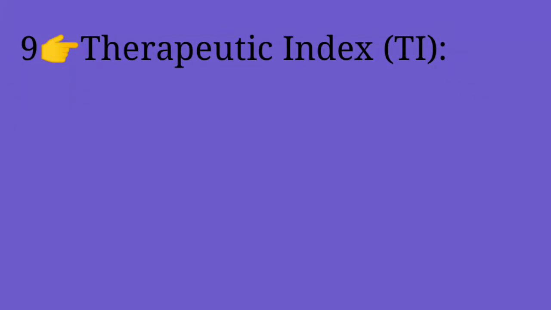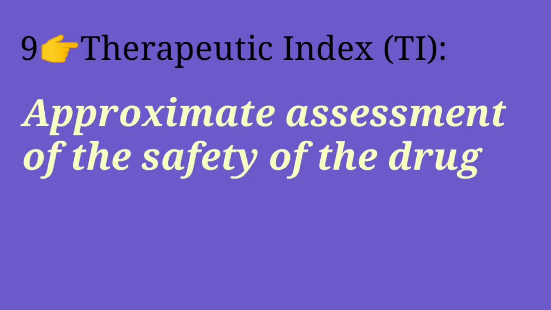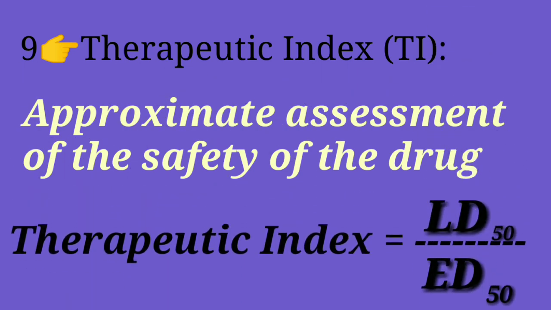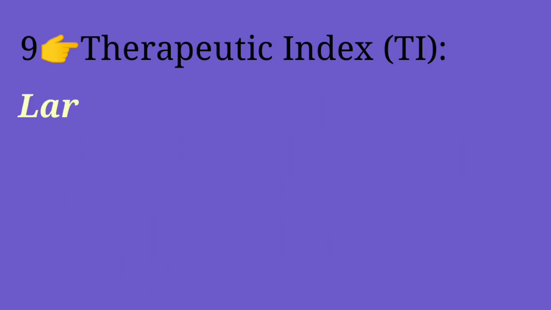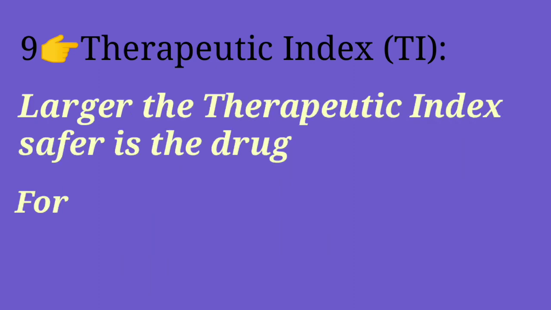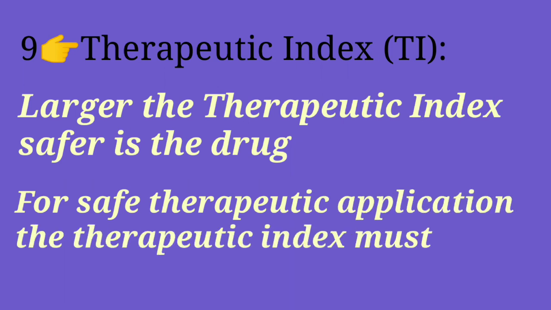Last is therapeutic index, that is TI. Students, it is an approximate assessment of the safety of the drug and is expressed as the ratio of median lethal dose, that is LD50, to the median effective dose, that is ED50. The larger the therapeutic index, the safer is the drug. For safe therapeutic application, the therapeutic index must be more than 1.